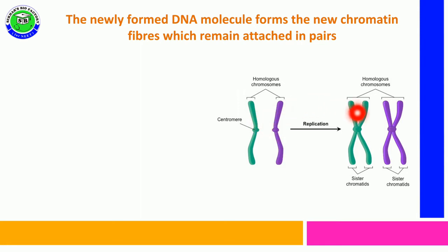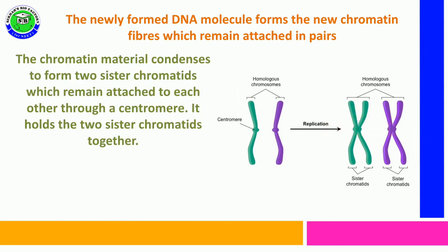After completion of S phase, due to DNA replication, this chromatin fiber is duplicated and becomes 2 chromatin fibers, but both are still attached at the centromere. This chromatin material condenses to form 2 chromatids in a chromosome, and both are called sister chromatids. They are attached at the centromere.